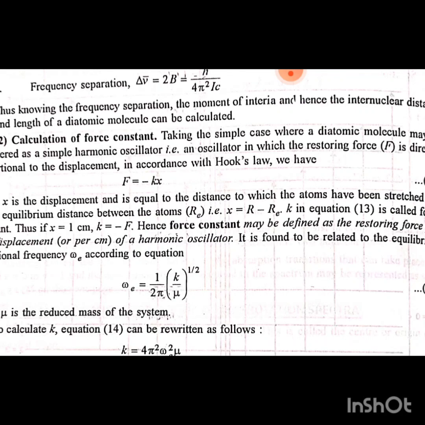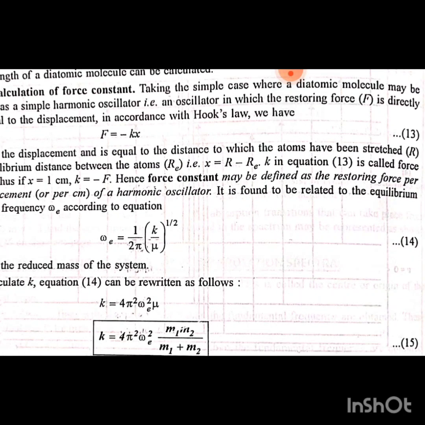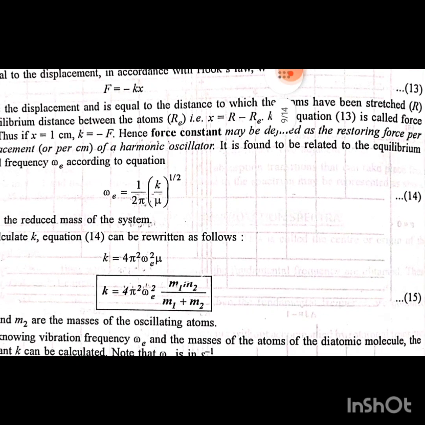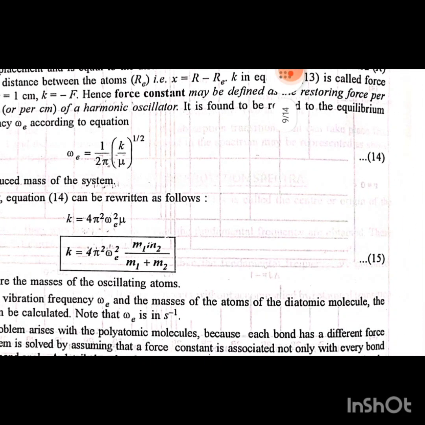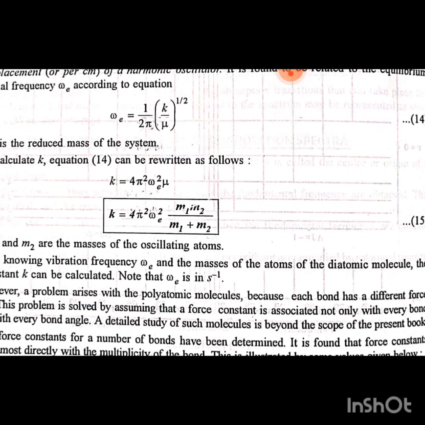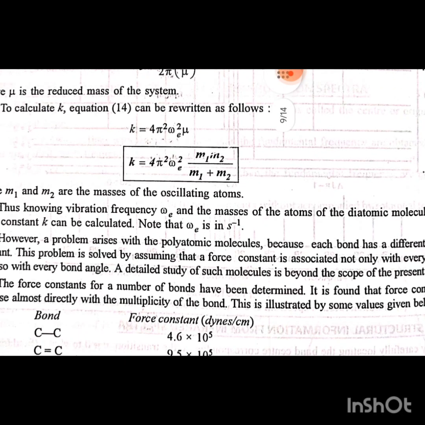It is found to be related to the equilibrium vibrational frequency ω0 according to the equation ω0 = (1/2π)(K/μ)^(1/2), where μ is the reduced mass of the system. To calculate K, equation 14 can be written as K = 4π²ω0²μ = 4π²ω0² m1m2/(m1+m2), where m1 and m2 are the masses of the oscillating atoms. Thus, knowing the vibration frequency ω0 and the masses of the atoms of the diatomic molecule, the force constant can be calculated. Note that ω is in second inverse.